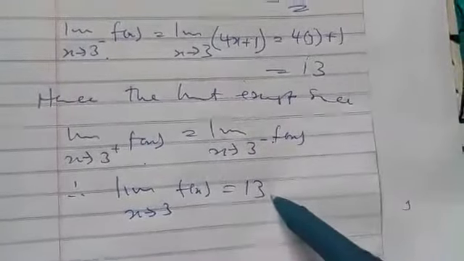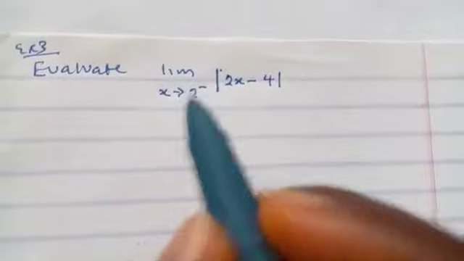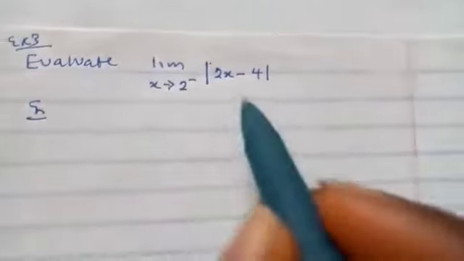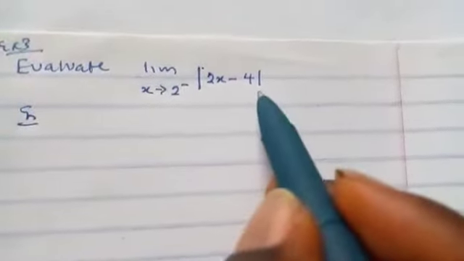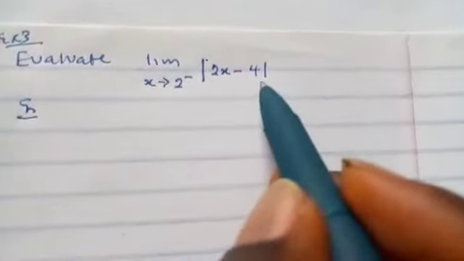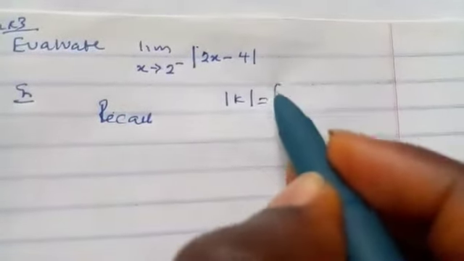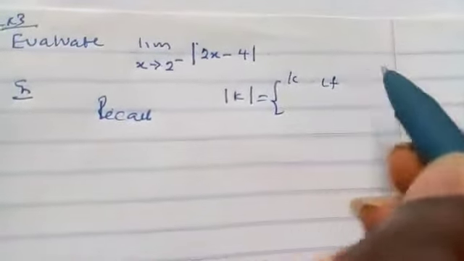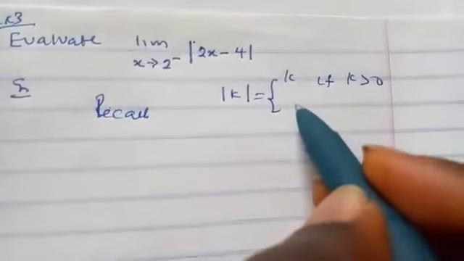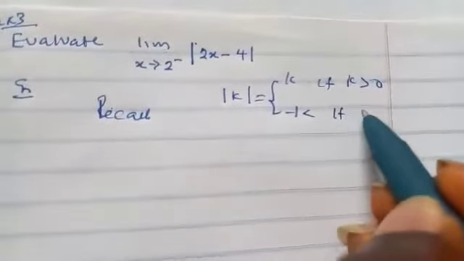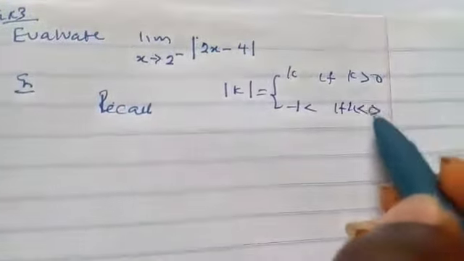Another important question. Let's find the limit of this. This is the left hand limit of this. In order to find this limit, note that this function is an absolute value function, so we need to recall the definition of absolute value. The absolute value of k is equal to k if k is greater than 0, and is equal to minus k if k is less than 0.